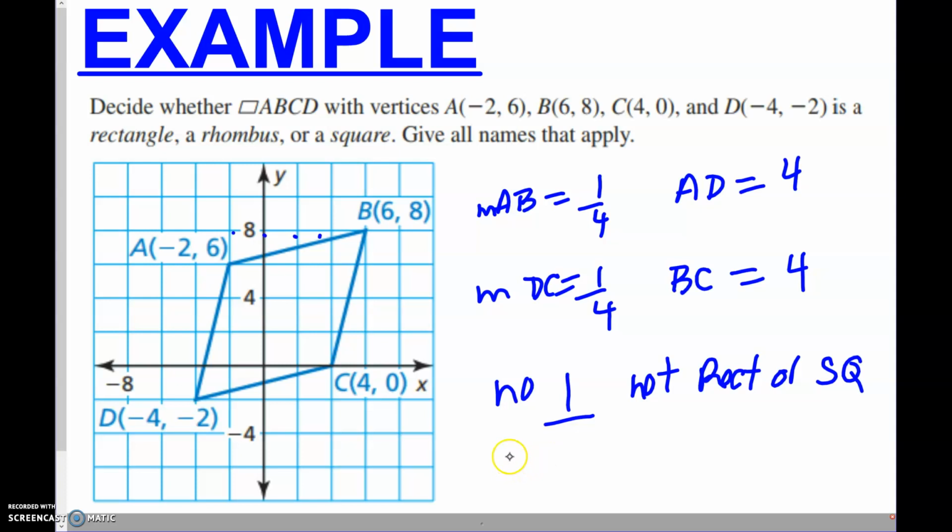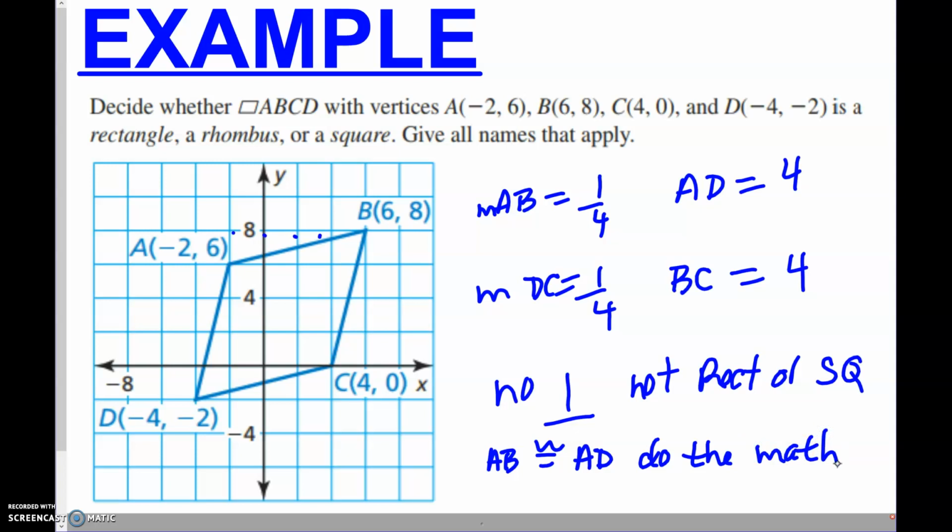So you're going to have to do the math and find the length of AB. I'm running out of time, so I'm just explaining. AB is congruent to, and do a consecutive side, so either do AD or BC is congruent to AD. Do the math to show that, and then you can conclude that you have a rhombus.